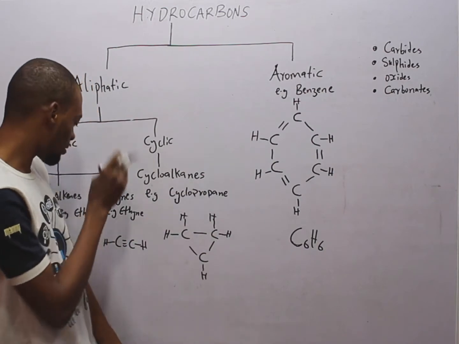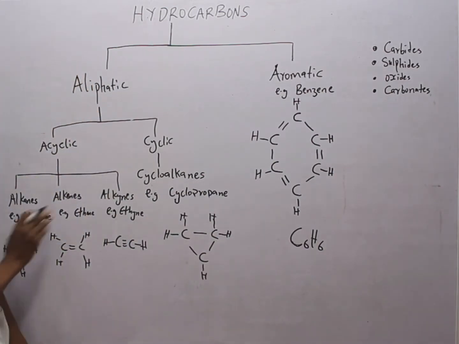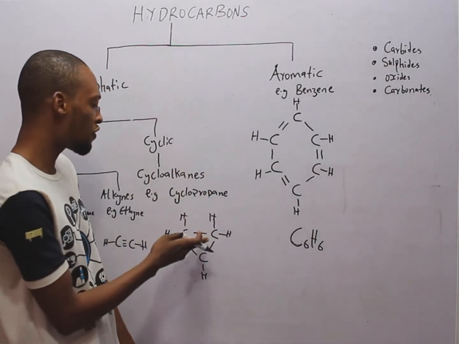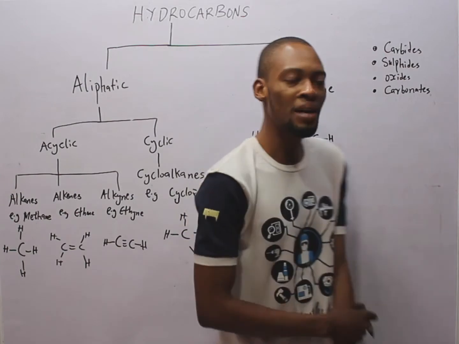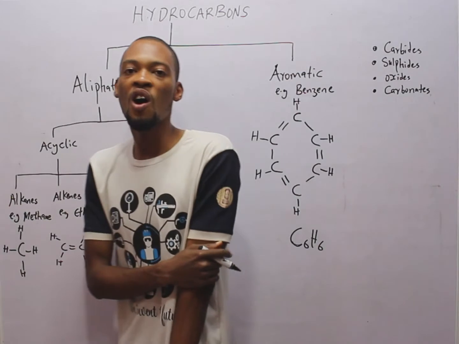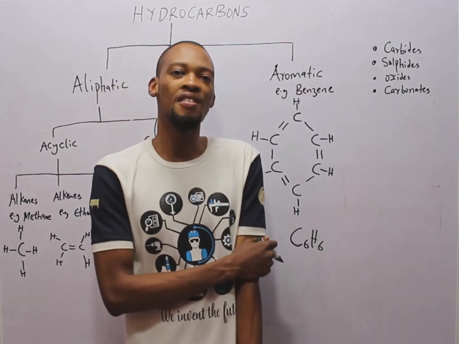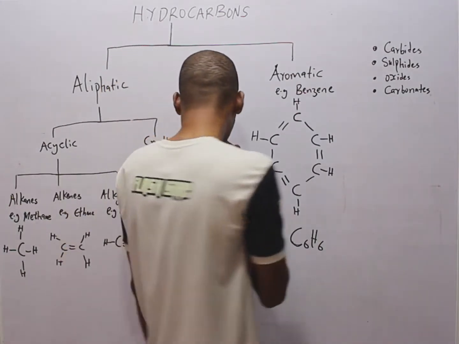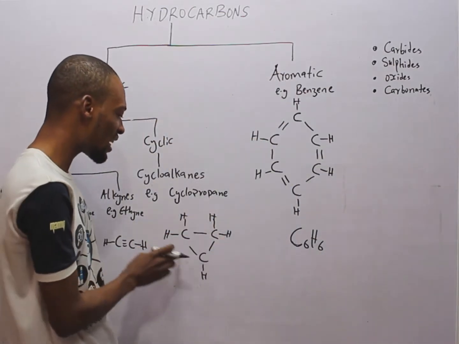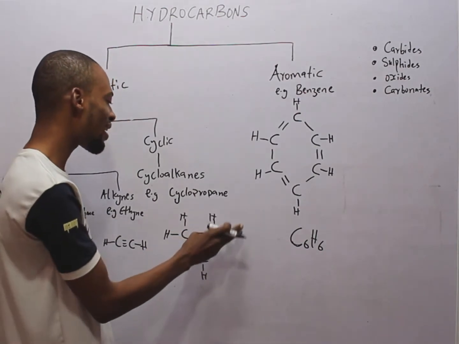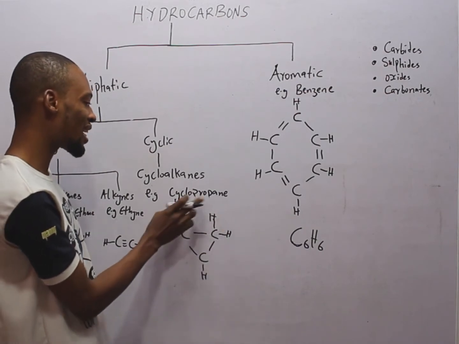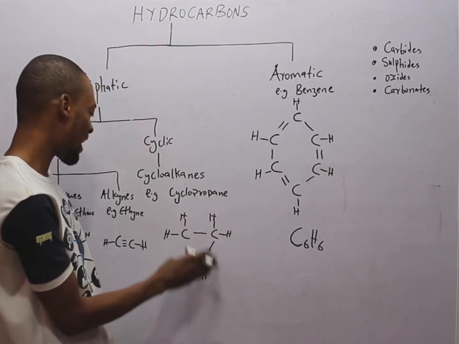Why propane? 3 carbons, 1, 2, 3. So 1 carbon is meth, 2 carbons eth, 3 prop, 4 carbons but, so if it were 4 carbons, it would be butane. 5 carbons pent, 6 carbons hex, 7 hept, 8 oct, 9 non, and 10 dec. Look at something else. It contains 3 carbons in cyclic form, and you see other elements are hydrogen. So carbon and hydrogen alone. So this is a cyclic hydrocarbon, for example cyclopropane. This is propane, but in cyclic form.